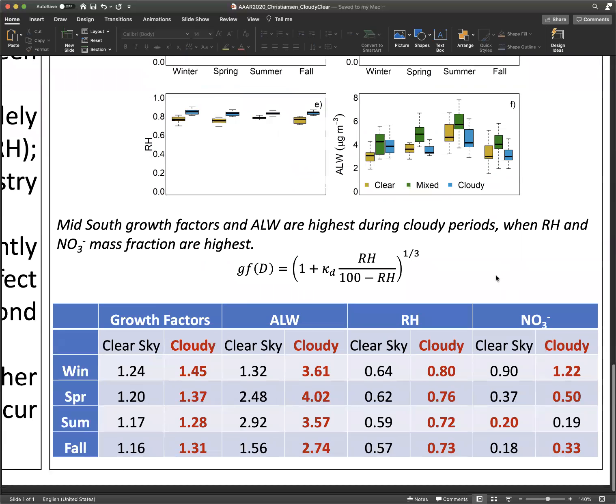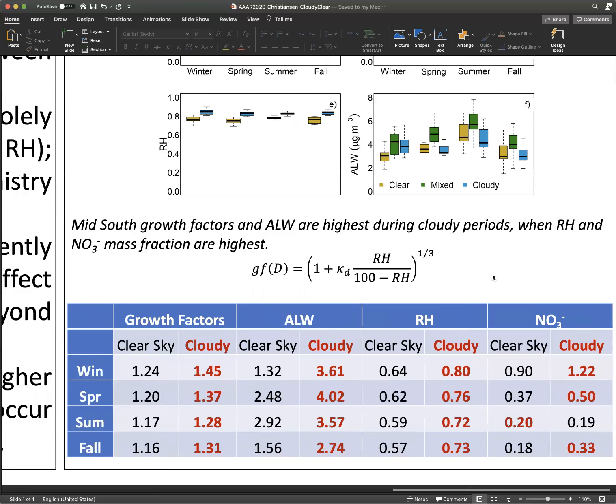The last point I want to talk about is the one involving the case study in the Mid-South, which is summarized in the table at the bottom. Here, we calculate growth factors for this region under clear sky and cloudy conditions using the equations shown. In each season, we highlight the values that are higher between clear sky and cloudy times for growth factors, ALW, RH, and nitrate. We find that growth factors and ALW are higher during cloudy times, and absolute values are highest when RH and nitrate mass fraction are highest, which occurs during winter and spring. This further illustrates that chemical composition is essential for understanding water uptake and aerosol cloud interactions.